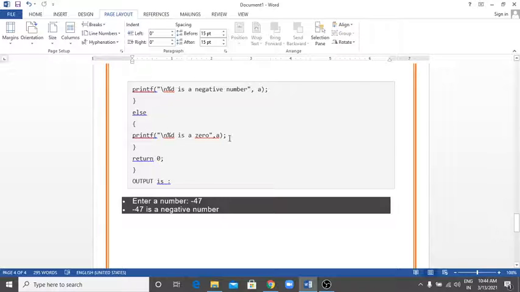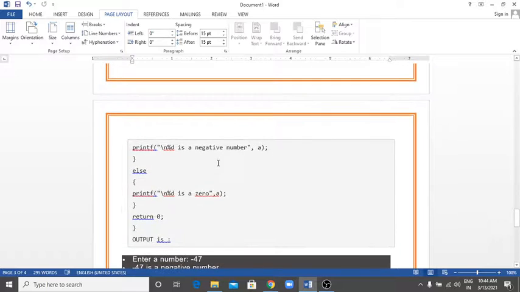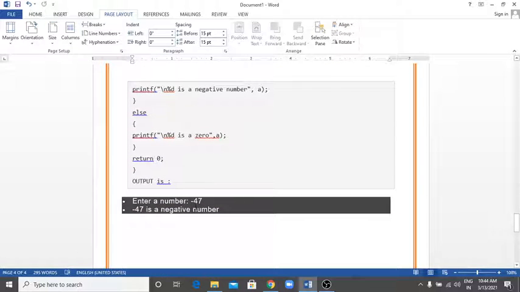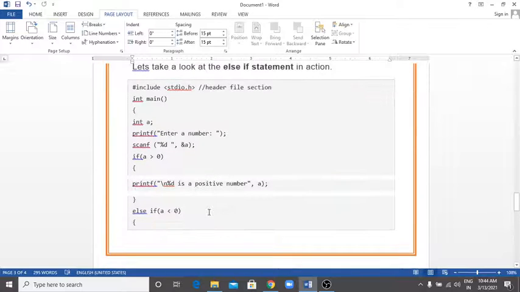Now when we compile and run the program, the compiler asks to enter a number. If you enter -47, then it will show the output -47 is a negative number. Let us see how it is checked. If you enter the value of a equal to -47, then it will go to this statement.